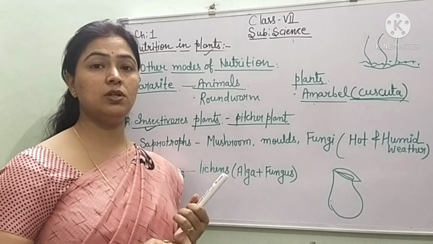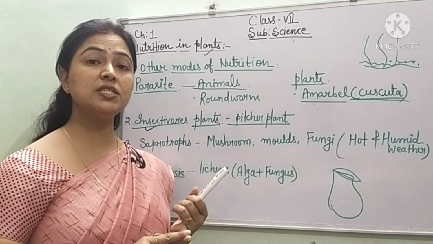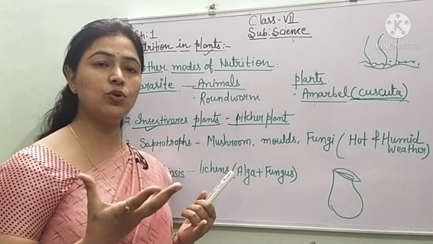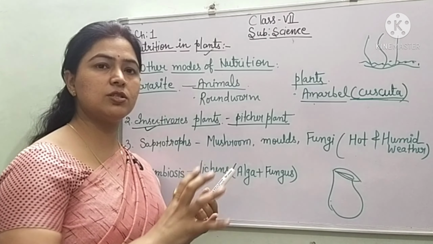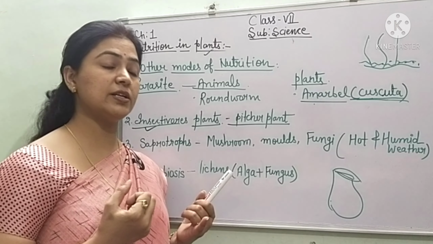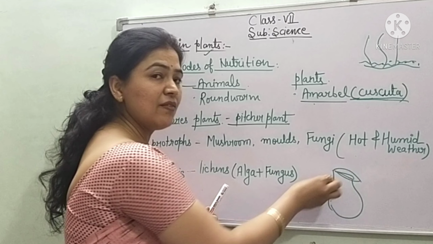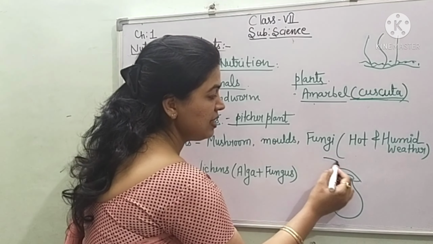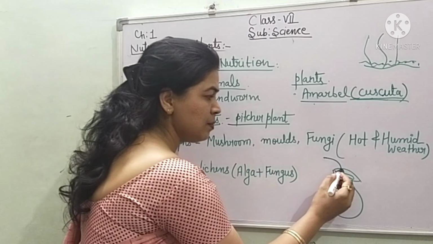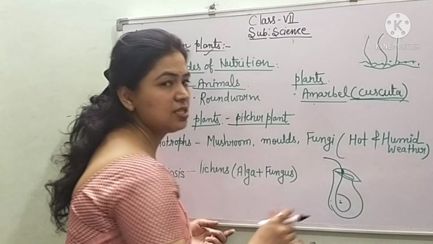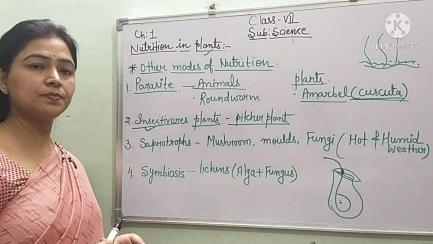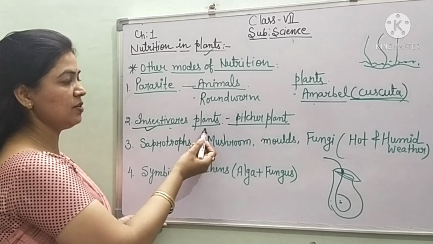These are very colorful and have a very good smell. The reason is that if the smell is very good and they are very attractive and colorful, then the insects want to sit on them. They also have a good quantity of nectar, so insects come and sit over it. They have some digestive juices. Whenever any insect comes and sits on it, the lid will open and the insect will slip inside and can be digested easily. It means they are taking in insects like this. So these are examples of insectivorous plants.